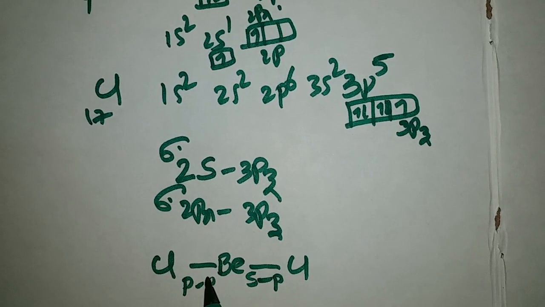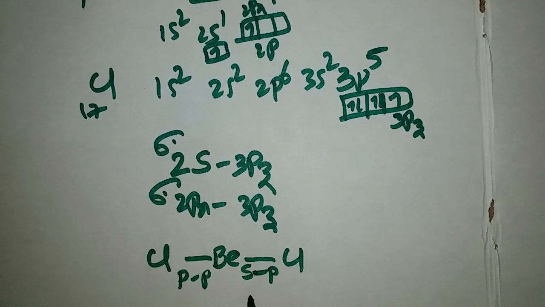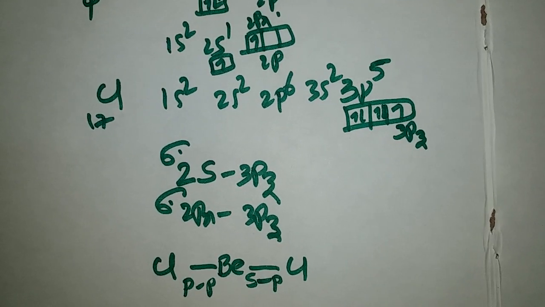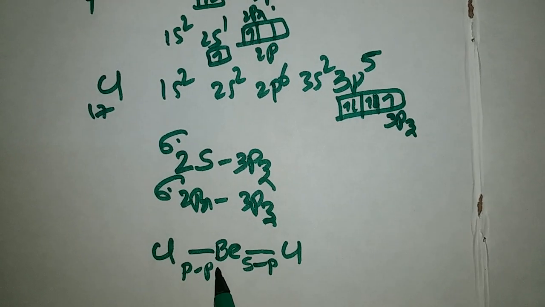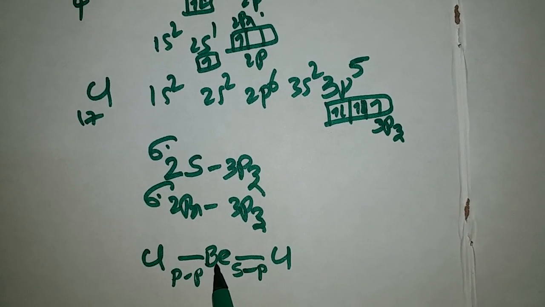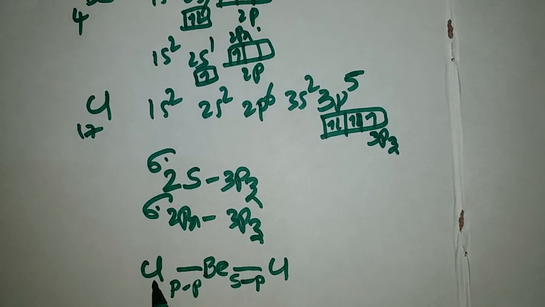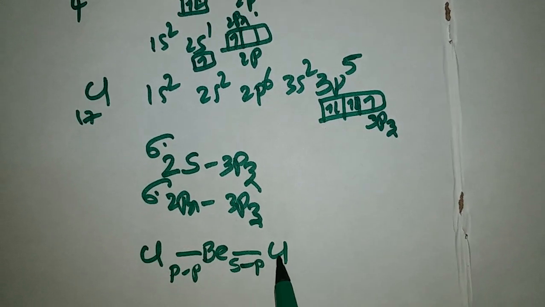So the bond energies also must be different. But practically and experimentally, these two bonds are almost 100% equal. This is one BeCl bond, and this is another BeCl bond in beryllium chloride.